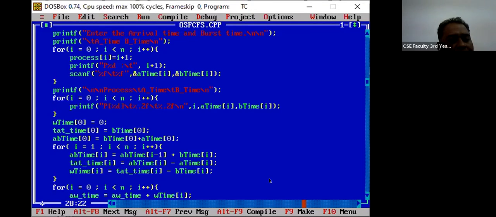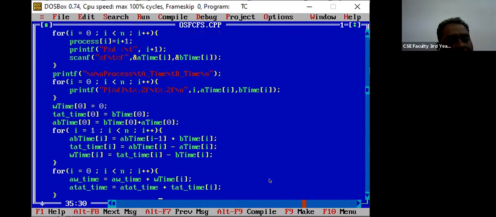So the arrival time equals the arrival time at i minus 1 plus the burst time at i, and the turnaround time at i equals the arrival time at i minus, by the formula that was given, the arrival time at i. Next is the waiting time, which equals the turnaround time minus the burst time.